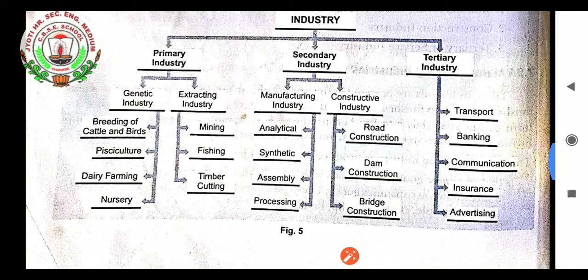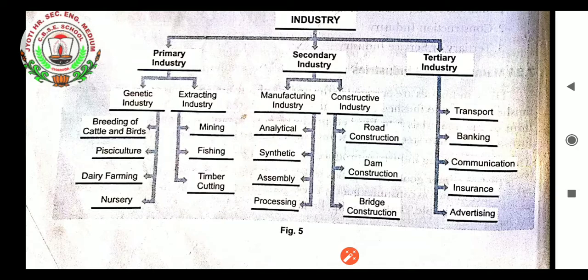So this was the classification of industry. In short, if we want to see what we have learned, the classification of industry is given with the help of a flow chart. We can see the flow chart. Very first is the primary industry, second is the secondary industry. Primary industry is classified into two, genetic and extractive industry. The various examples of genetic industry: breeding of cattle and birds, pisciculture, dairy farming, nursery. Extractive industry, the examples are mining, fishing, timber cutting.